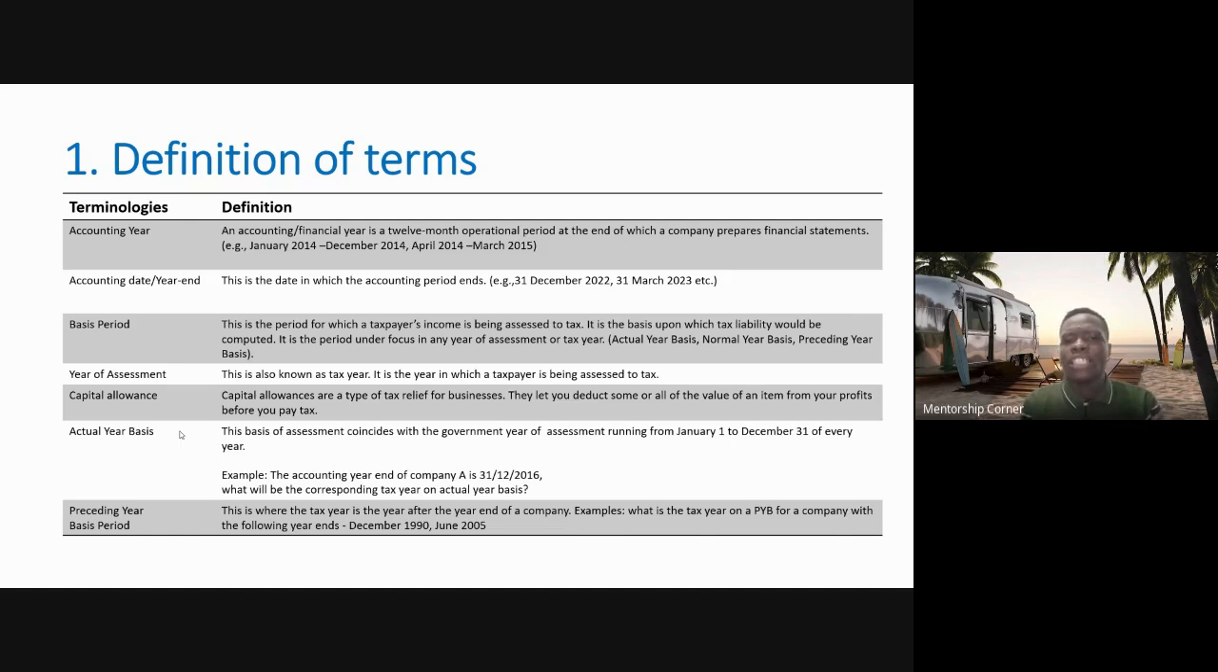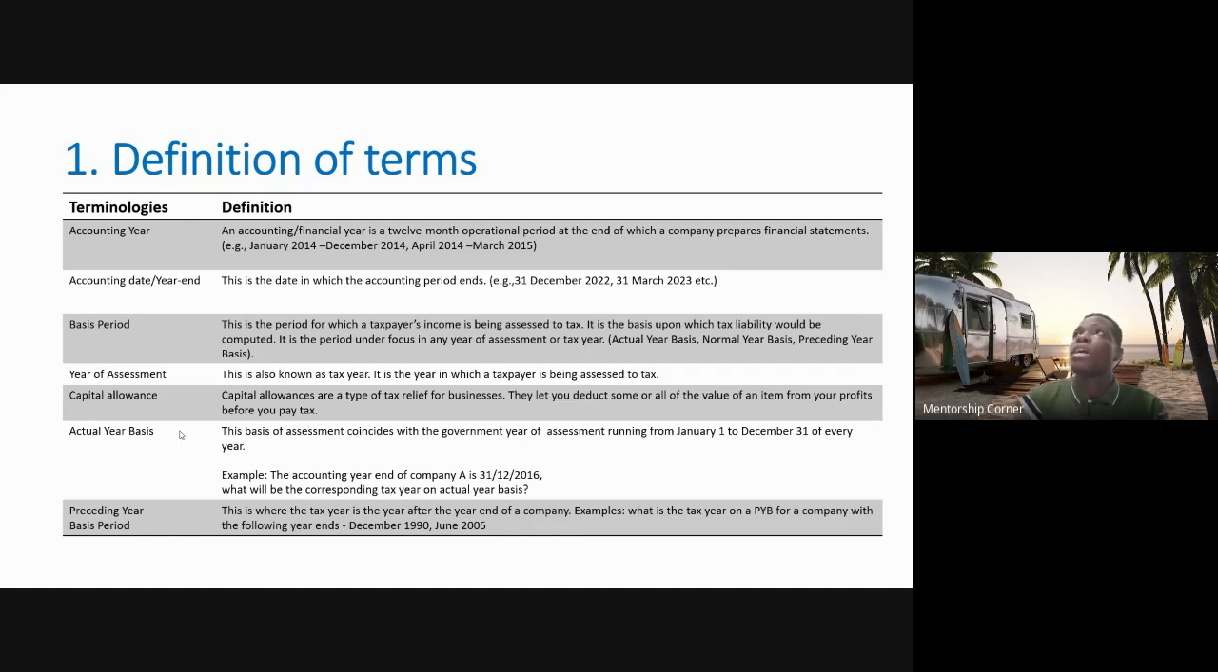So now, what is the year of assessment? This is also known as the tax year, and it is the year in which the taxpayer is being assessed to tax. So don't worry, I don't want to give you the full definition since I have it stated here already. So year of assessment is the year that you will eventually be taxed.